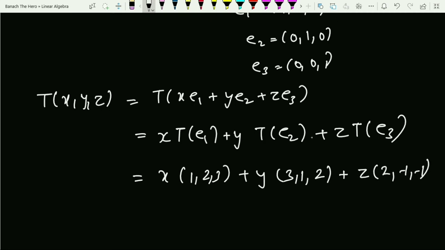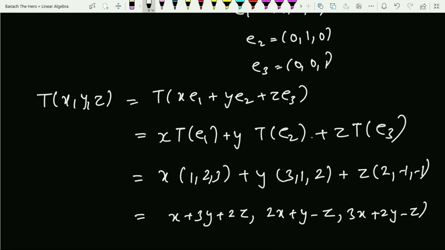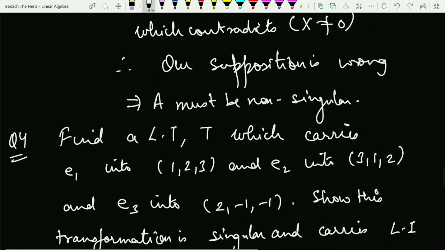Now if you solve this, what you will get? You will get (x + 3y + 2z, 2x + y - z, 3x + 2y - z). So this is my required linear transformation. That was the first part which was asked in the question: find a linear transformation.